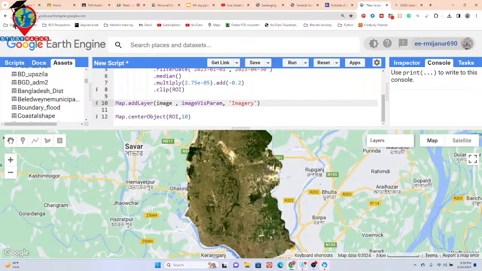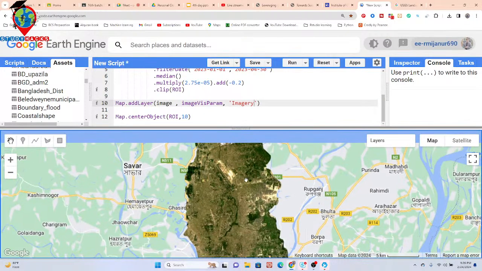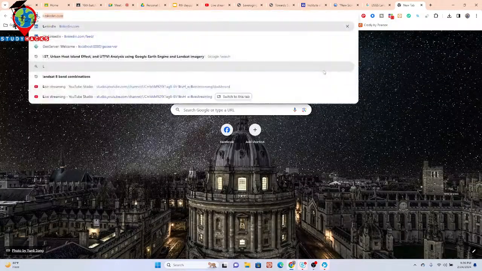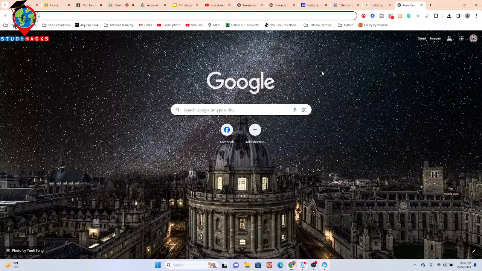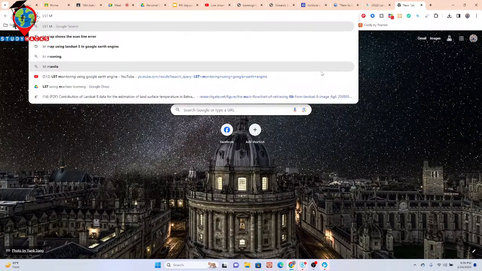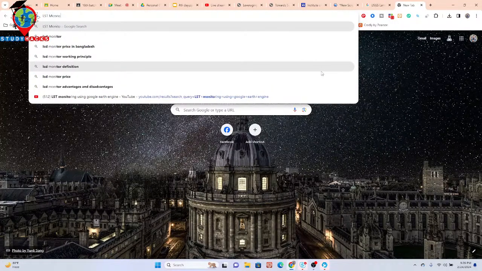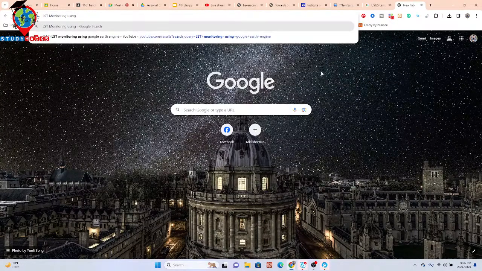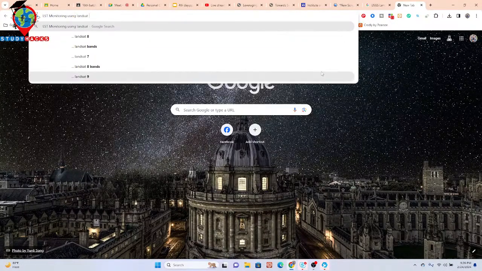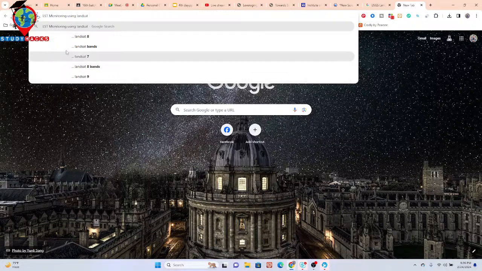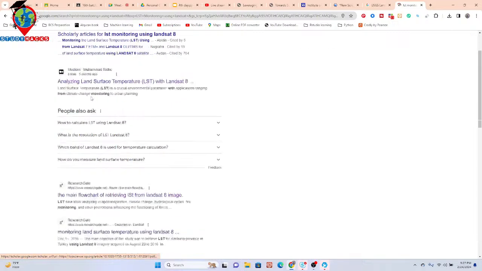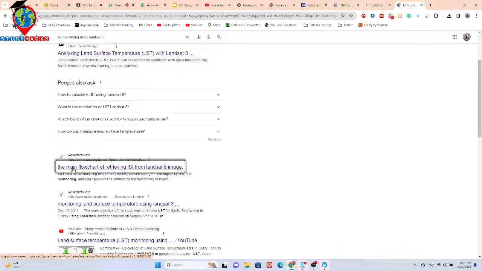At this time, we have to find some algorithm for LST using Landsat imagery. So you can simply search on Google. Suppose I search for LST monitoring using Landsat 8. I simply search and then try to open this flow chart.